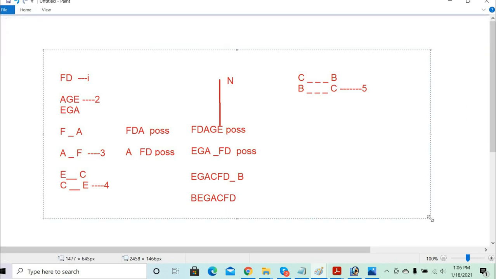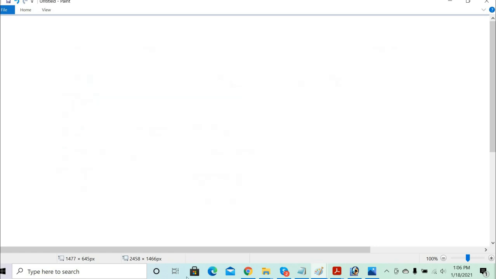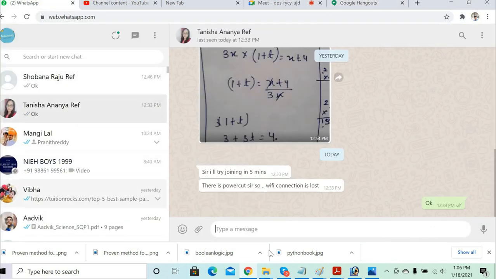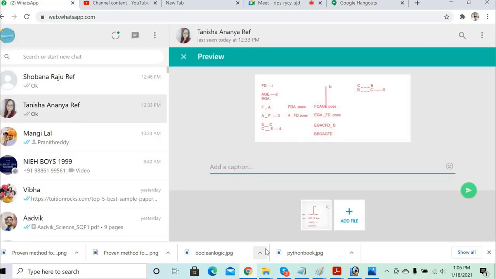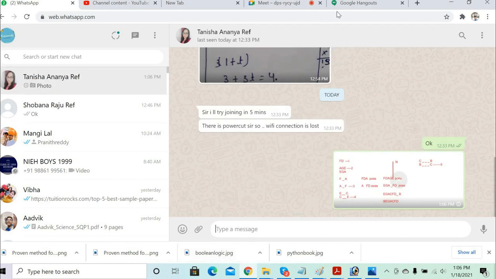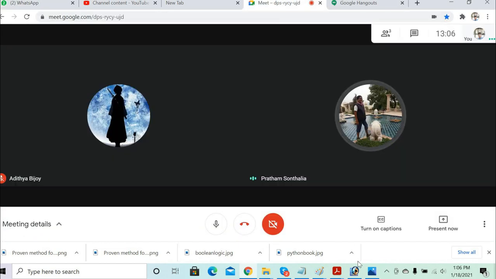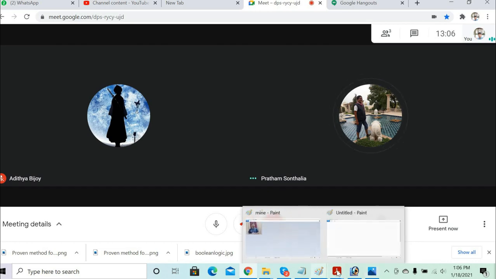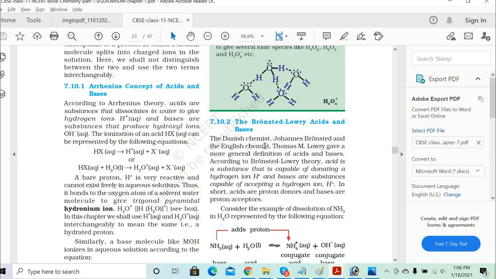I'll just send you this part, whatever I have done here. So all the conditions can be kept. Now just check whether all the conditions are getting satisfied or not. Is it satisfying?